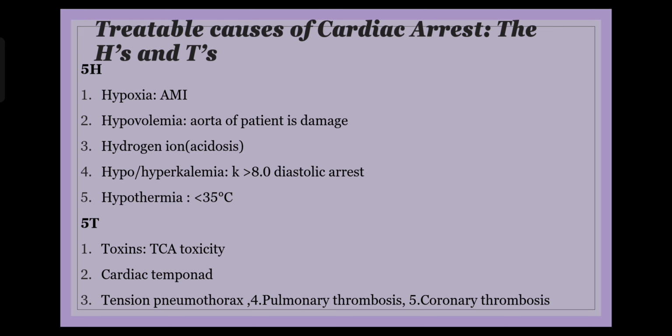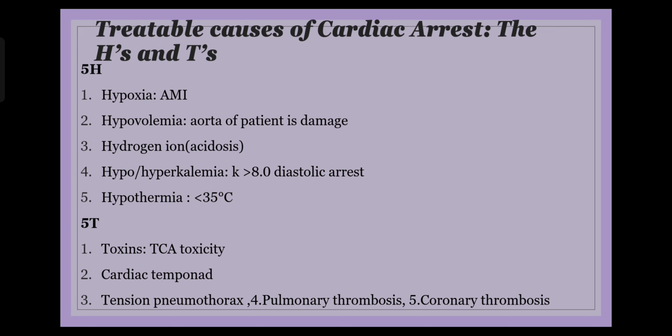Input is less, output is less. So is the case with tension pneumothorax. And then two thrombosis are there. It could be pulmonary embolism, or it could be myocardial infarction in a patient. So basically, there are 5H and 5Ts which are responsible for PEA, and understanding them is of paramount importance, because if you are able to identify them, then you are able to treat.